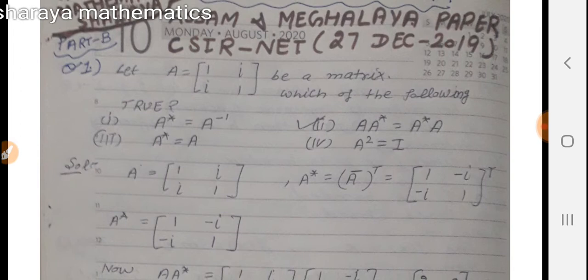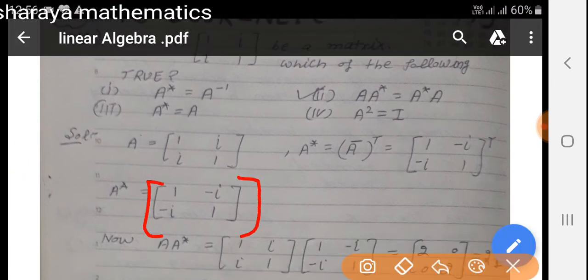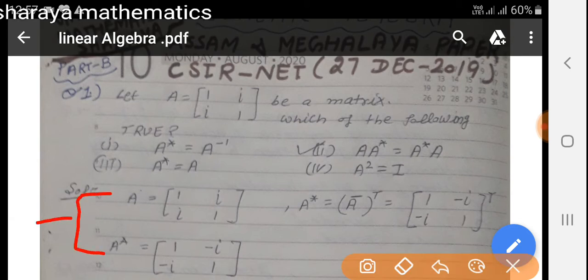Then A conjugate becomes [1, minus iota; minus iota, 1], and then transposing this, the A star matrix is [1, minus iota; minus iota, 1]. Okay, then see here, A star is not equal to A, so we can say that option 3 is an incorrect option.